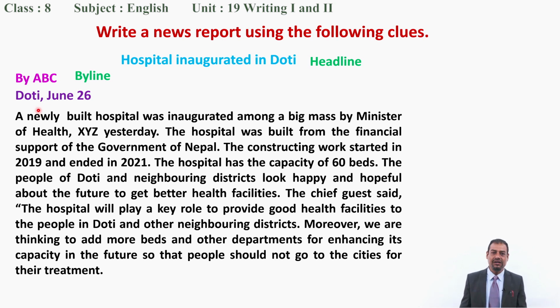Now another we have here, Doti June 26, and you can find different formats if you see different newspapers. Some of them write address first and date, some date and address, some start the first line after this date, some just below this one. You can find varieties of formats in different media houses. Now here Doti June 26. So what do we call it technically? Can you tell me? Yes, this part is called dateline. So in our dateline there should be the place from where the news has been prepared, and then the date, on what date the news is written. These two things you have to mention here.